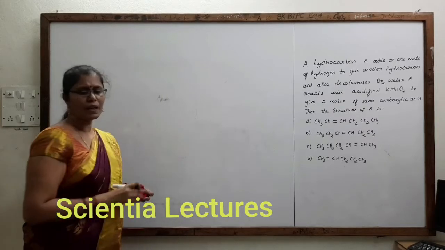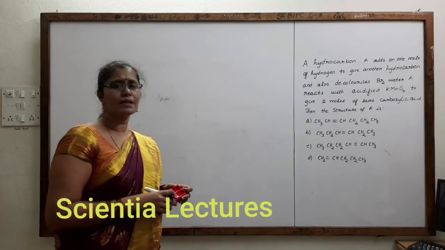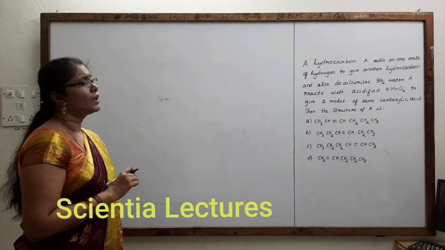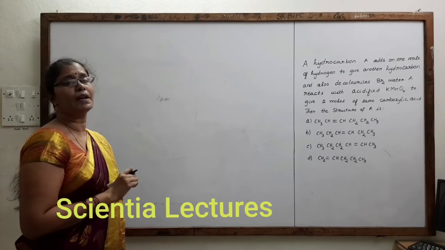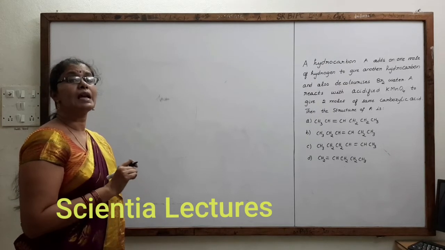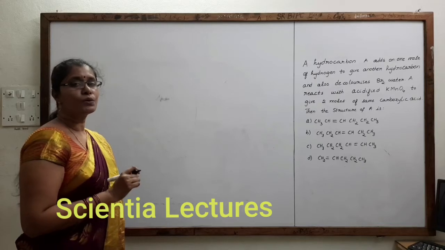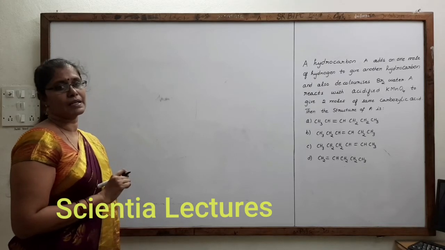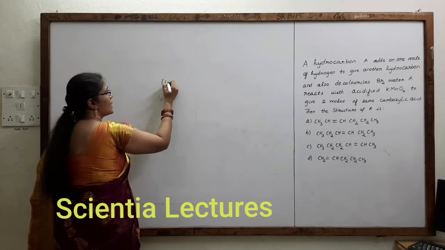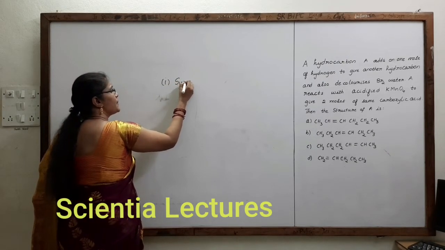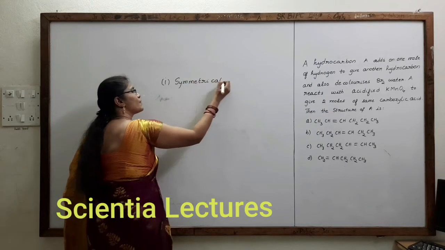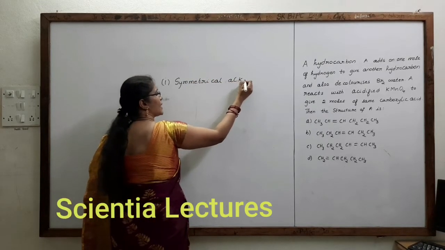Here they are asking us to find an alkene structure which, with acidified KMnO4, gives 2 moles of the same carboxylic acid. To give 2 moles of the same carboxylic acid, we require 2 conditions. One is that the alkene should be a symmetrical alkene. Then only it can give 2 moles of the same carboxylic acid.